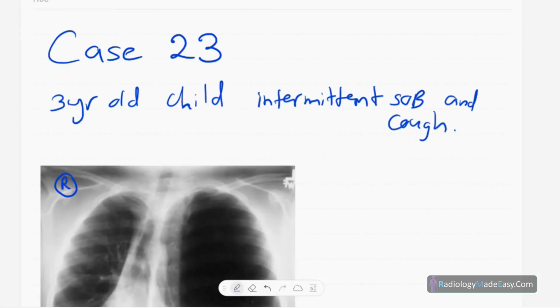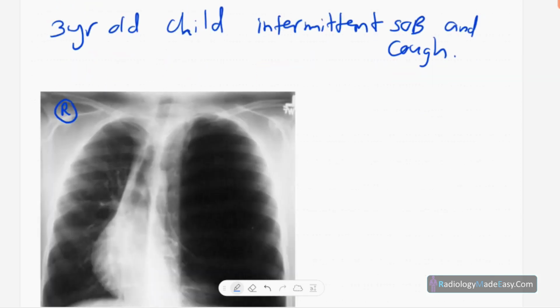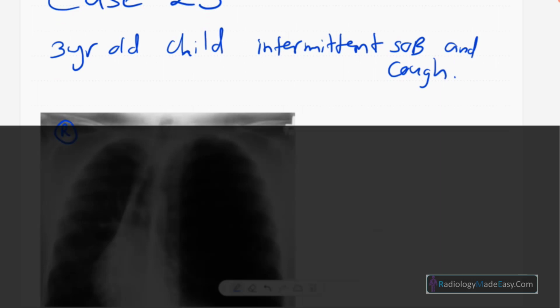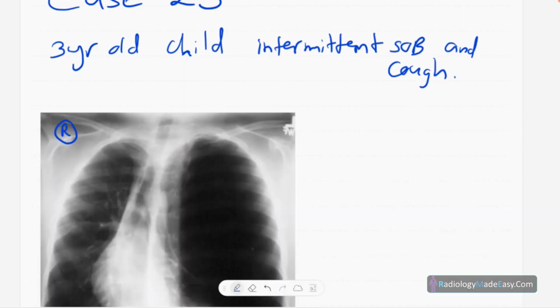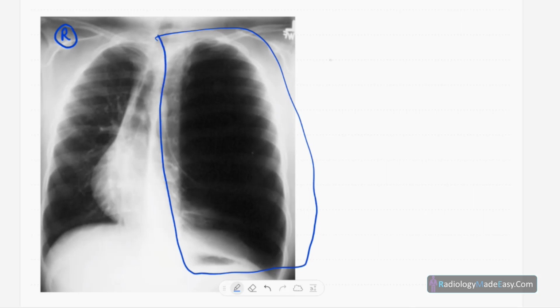Hi, welcome back everyone. This is case number 23 in RS series of radiology. Today our case is a 3-year-old child presented with intermittent episodes of shortness of breath and cough for long duration. This is the frontal chest radiograph of the child. So obviously you can see abnormality in the left hemithorax.